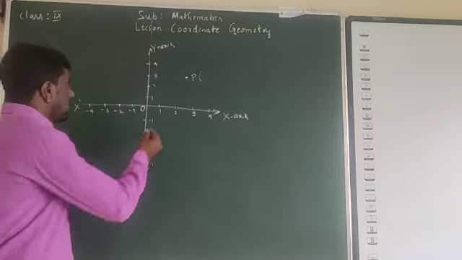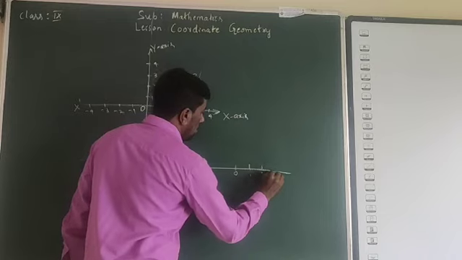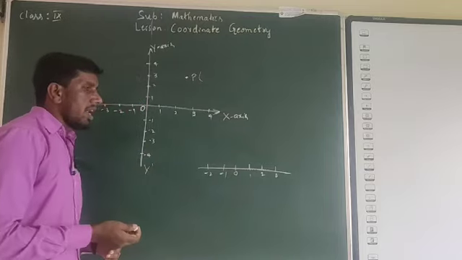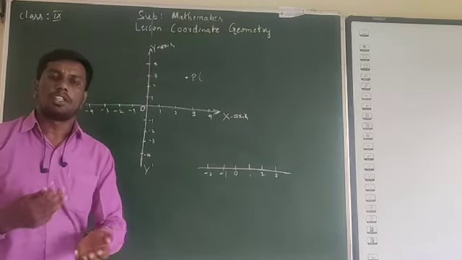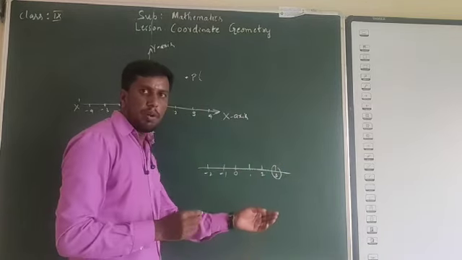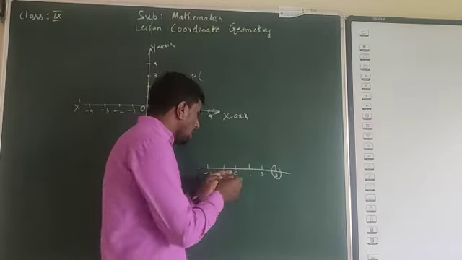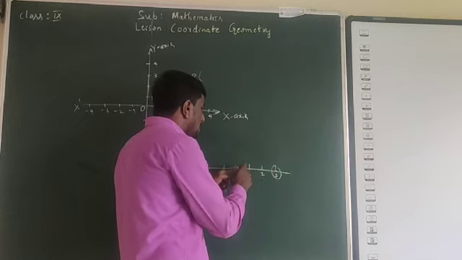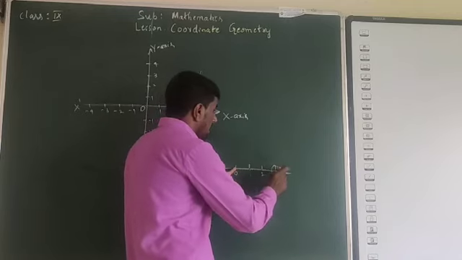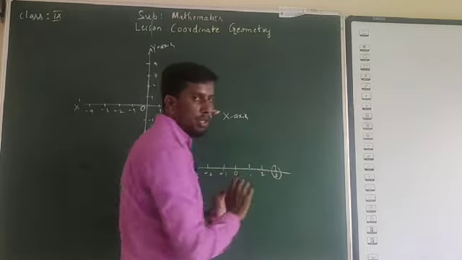Suppose I am writing a number line: 0, 1, 2, 3, minus 1, minus 4. If I say locate the point 3, or describe or represent the point 3, I can represent it here as 3. I can mark it out, there is the point 3. So how to locate that from 0, it has to be 3 units equidistant. 1, 2, 3. I can measure that, I can write that, if it is a point 3 in the number line, one dimensional.